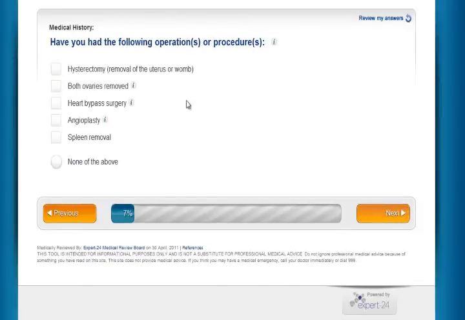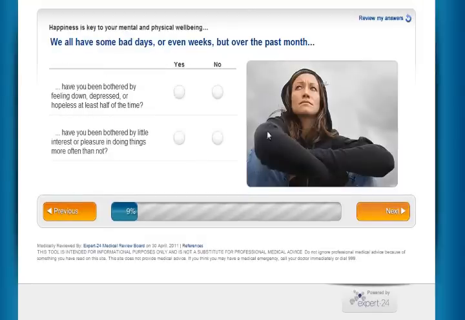Have I had any of the following operations or procedures? No, haven't. And you can see that some of these questions have images on the side. Those can be added to any question type at any point to give a little interest to the assessment. And I'm going to actually stop here. The assessment continues on asking these types of questions to gather all the information that it needs.